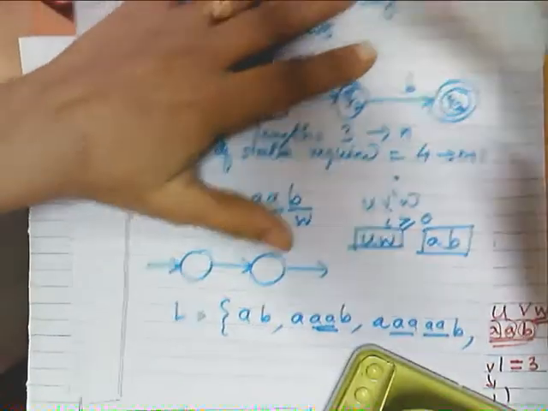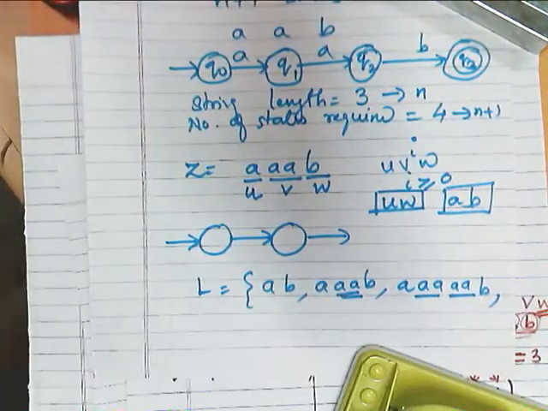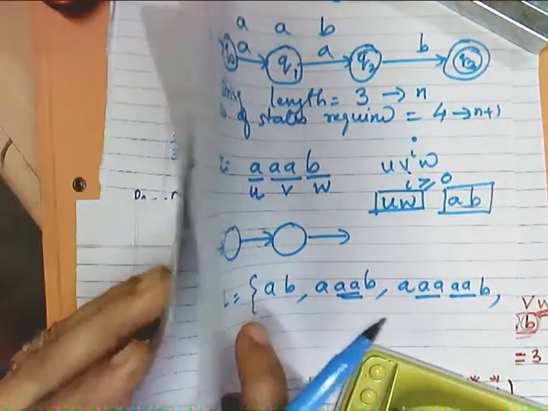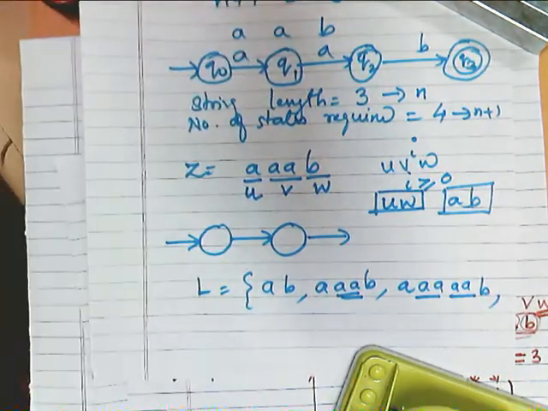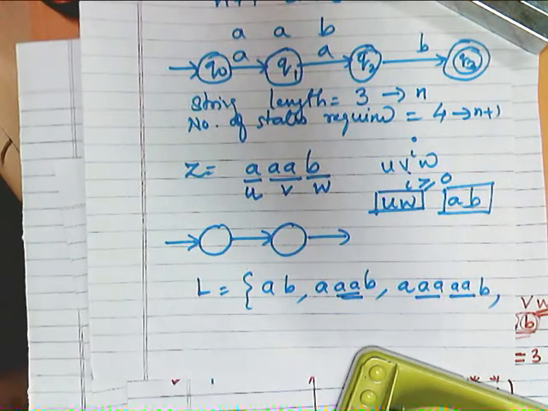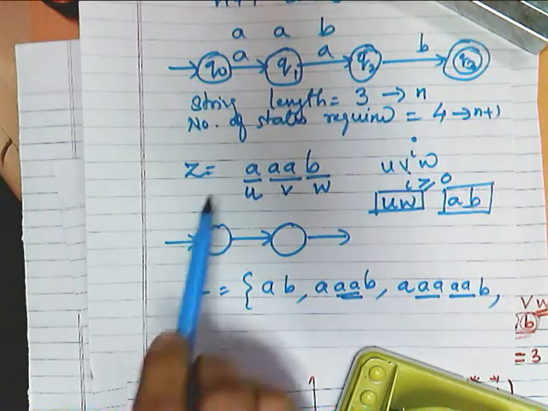Now if we observe this particular language, this is a regular language, because this is the first statement in your pumping lemma: Let L be a regular language. So very first it is required that we define which regular language you want to use the pumping lemma on. So now my language definition for this is what?